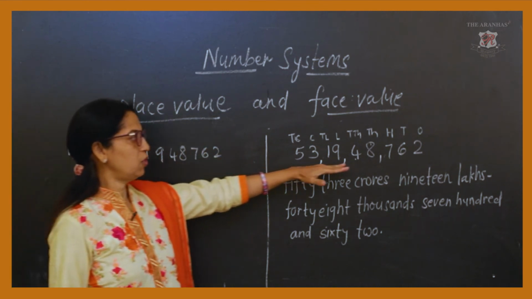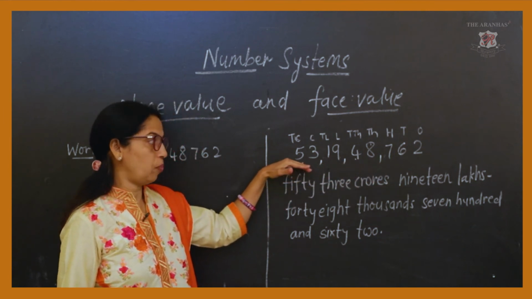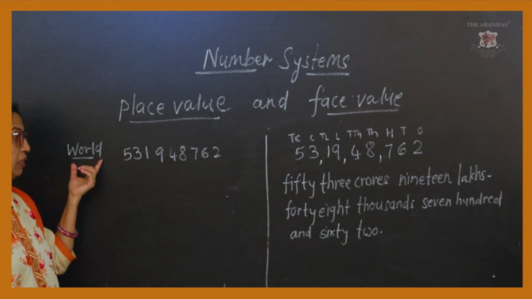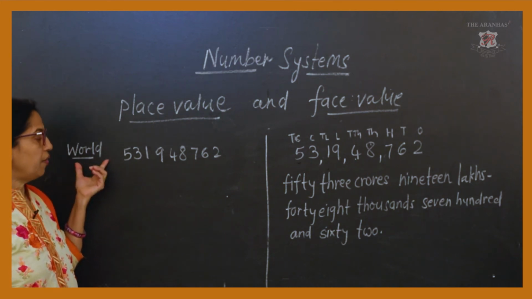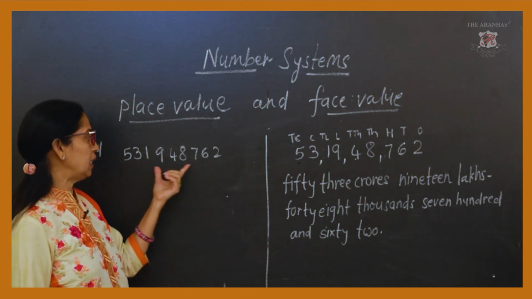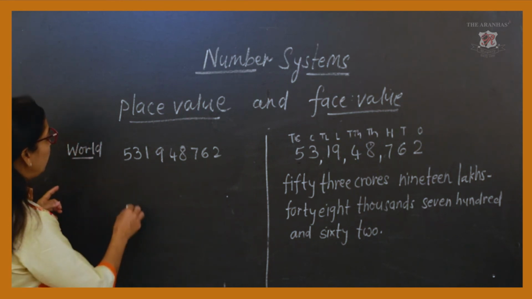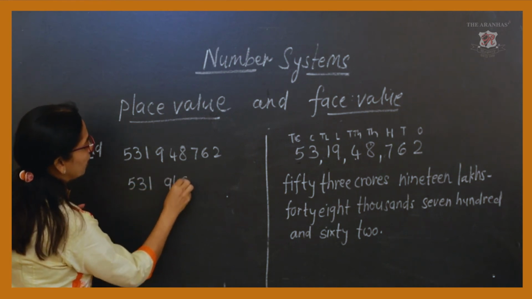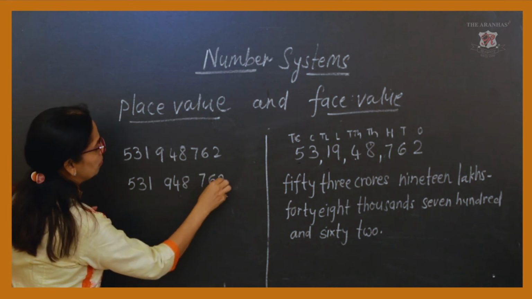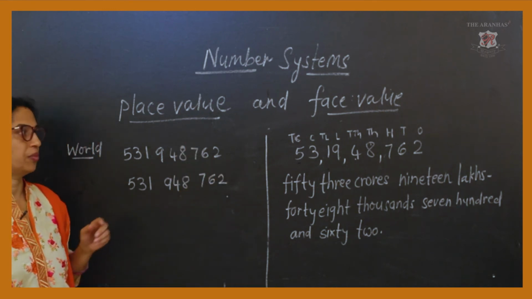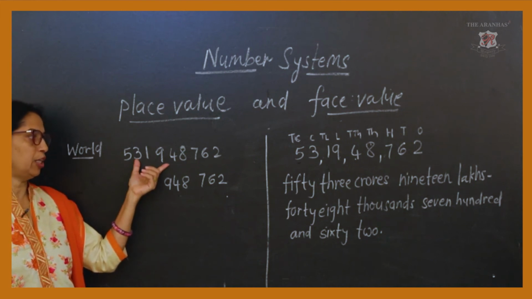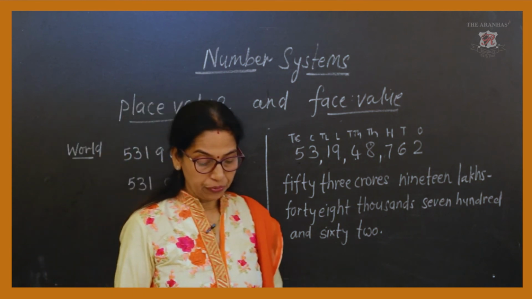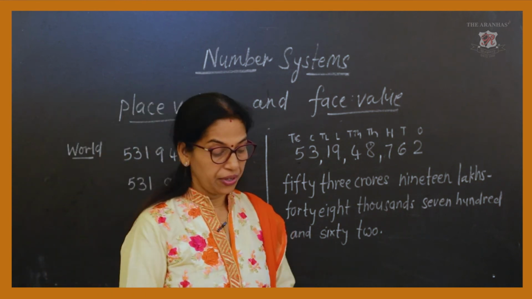As we have seen, we put commas over here, but in the method used in the world, we group the three digits and write this way. And for reading the number, we have to use the billion forms. And we will see that now.